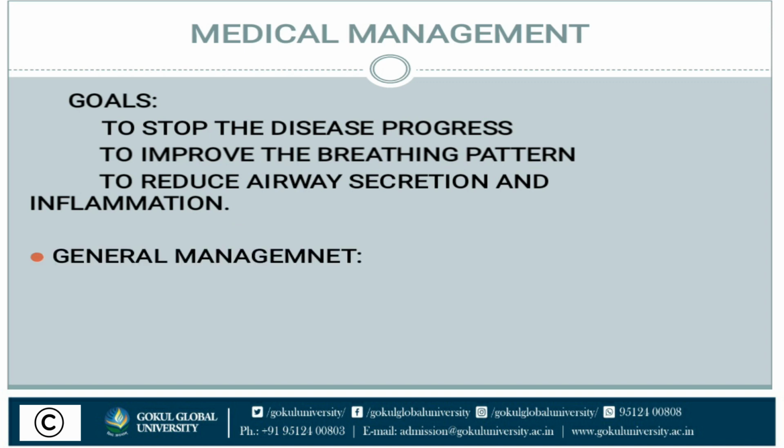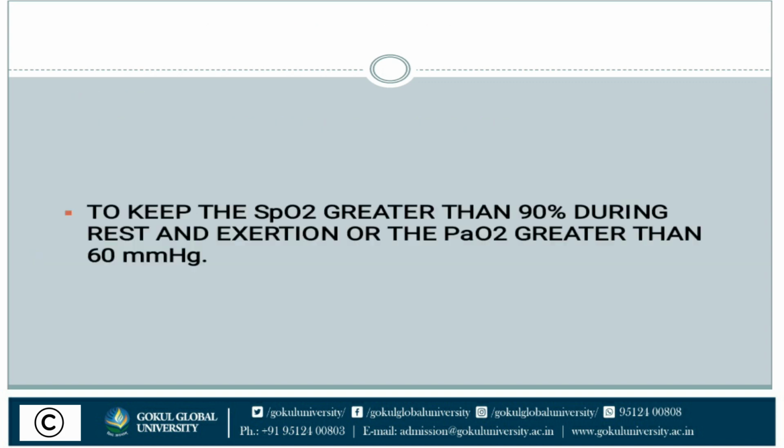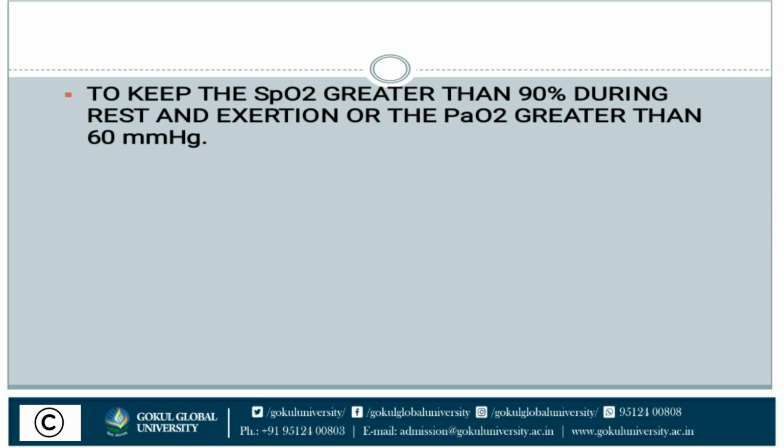In the general management, oxygen therapy is provided to the patient as per the doctor's order, to keep the SpO2 greater than 90% during rest and exertion, or the PaO2 greater than 60 mmHg. During rest, when the patient is taking rest on the bed, their SpO2 level should be greater than 90%. That is the most important thing for general oxygen therapy.